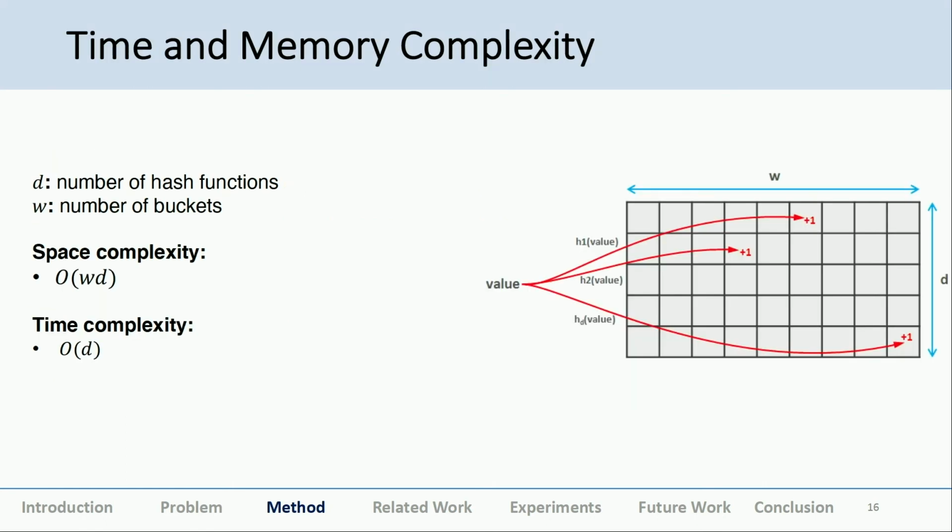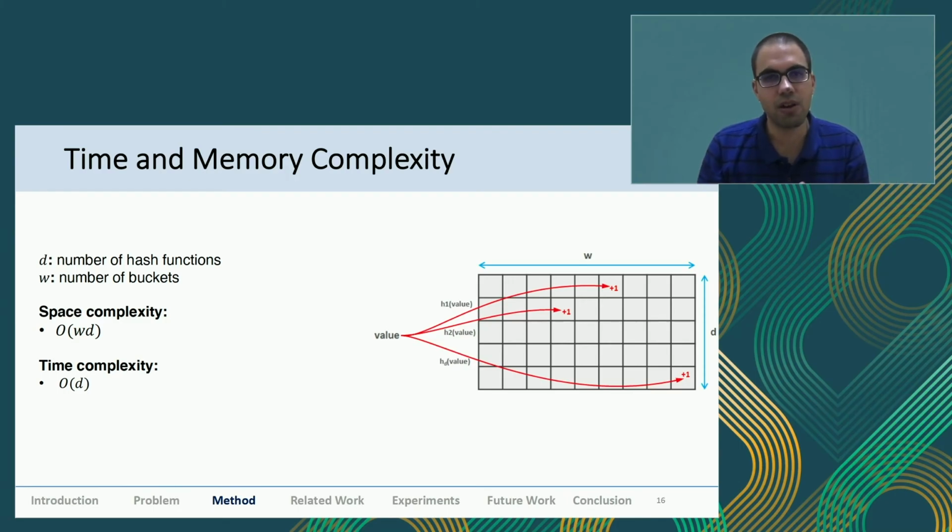After MIDAS-R, we also discussed the time and memory complexity of both the algorithms. Like I mentioned, streaming or online algorithms need to have constant space and constant update time. Because we just use sketches, which give a lot of guarantees as well, the space complexity is order W cross D, and the time complexity is order D. W cross D because we have D hash functions where every value is hashed D times, into the W buckets. So we do some operations over the entire matrix, and that is how it is order W cross D.